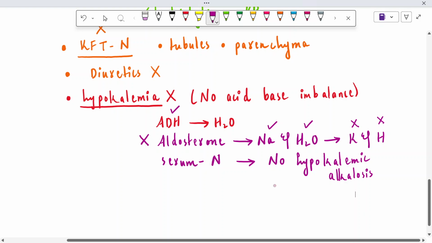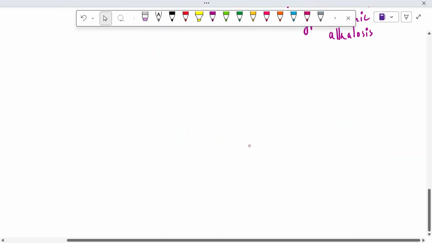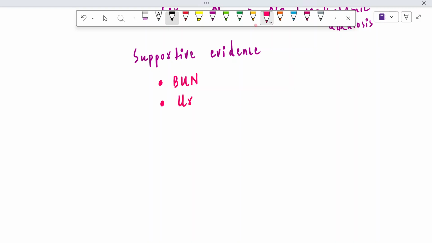There is also supportive evidence we need to mention here. In case of SIADH, there are several pieces of supportive evidence apart from these diagnostic criteria. What is included in this? First of all, it's the blood urea nitrogen, then the uric acid, and both of these quantities are lowered.